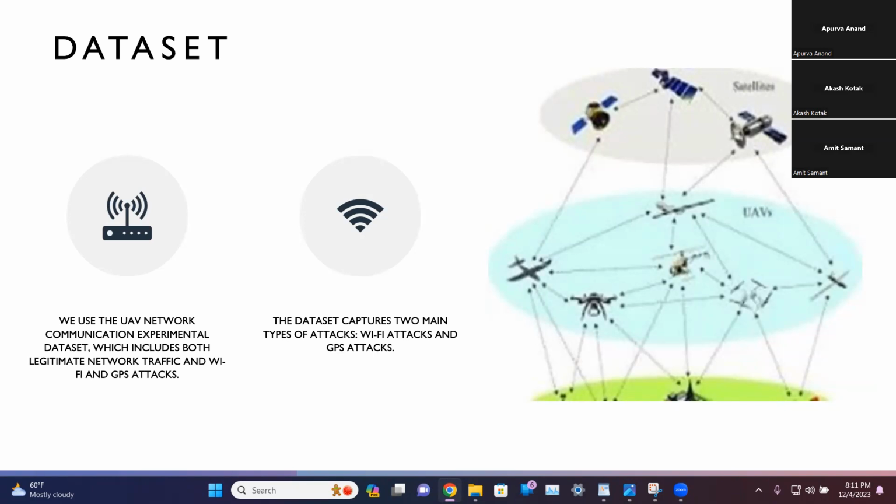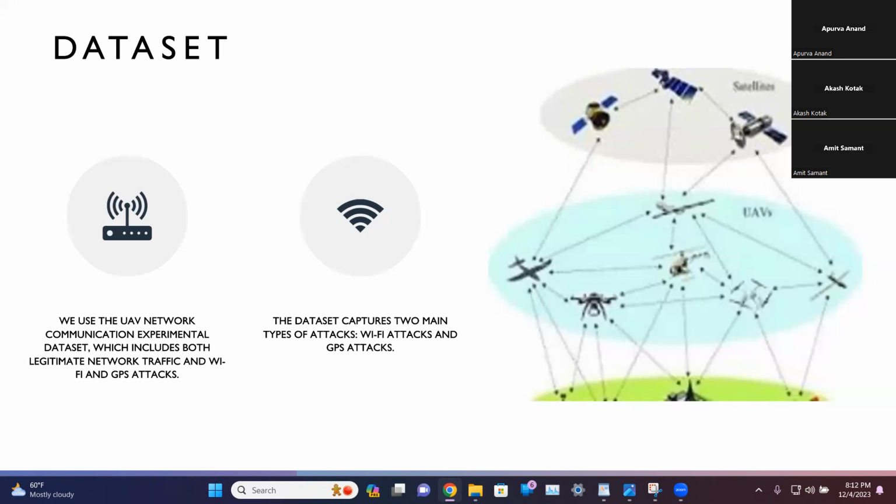The dataset is a goldmine for researchers in two crucial areas: intrusion detection systems, IDS, which can be built as an AI-powered system that can sniff out these attacks in real time before they cause real damage. Researchers can use the dataset to train and test their IDS, making them smarter and more vigilant. And countermeasures: how can we make UAV networks more resilient against these attacks? The dataset provides a platform to develop and evaluate new techniques like encryption, signal authentication, and anti-jamming technologies.